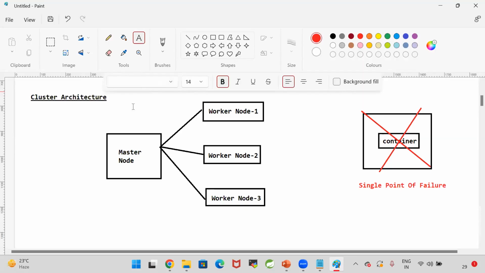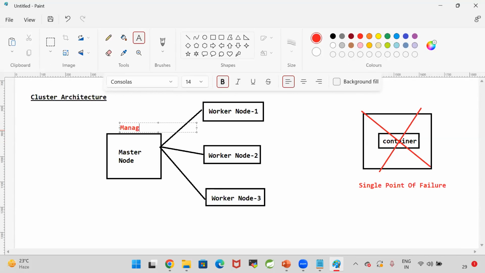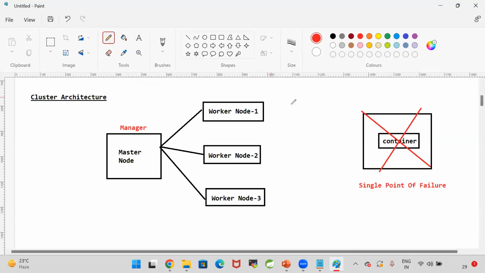You need to consider the master node as a manager. So it will play the role as a manager. And these worker nodes are going to play the role as the team members, assistants for the manager. So whenever a requirement comes, the manager will assign the task to the team members and will monitor the work of the team members. Same thing here, when you go for the cluster, group of servers will be available. Why do we have group of servers here? I don't want to run my application on the single container. I don't want to run my application on the single machine.